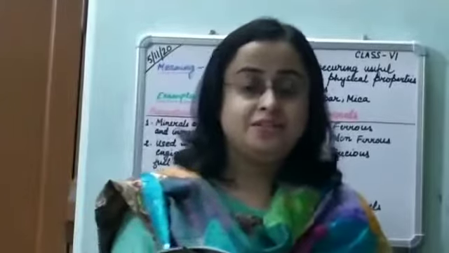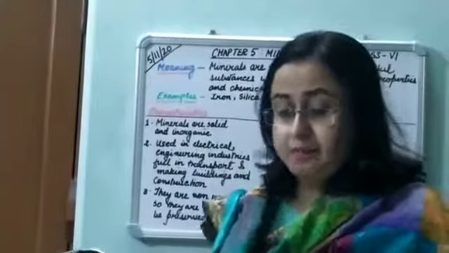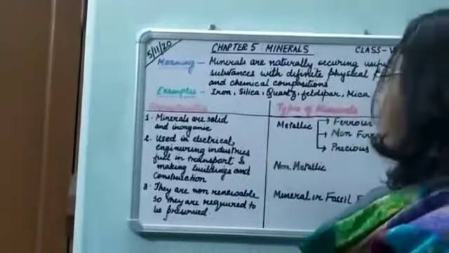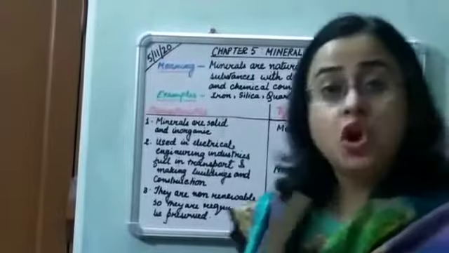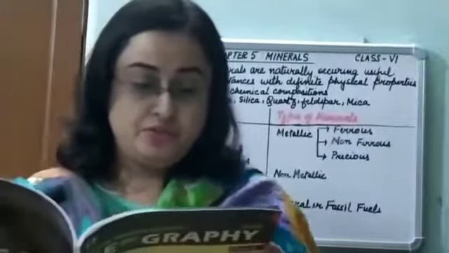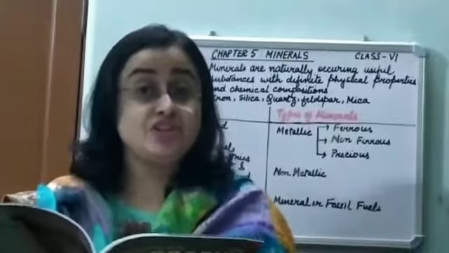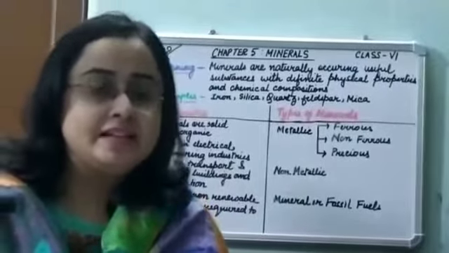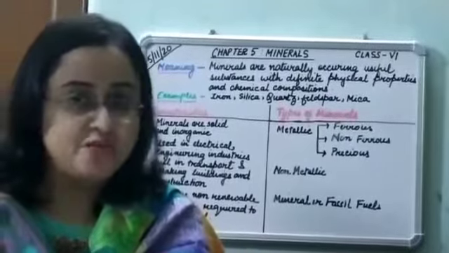In the next part, we are going to study the basic differences between metallic minerals and non-metallic minerals. So we know the basic difference that metallic minerals contain metals in them and the non-metallic minerals do not contain metals in them. So the first point of difference states that the metallic minerals contain metals, so they have a luster or a shine. Whereas non-metallic minerals have a dull appearance. They do not have a luster or a shine of their own.